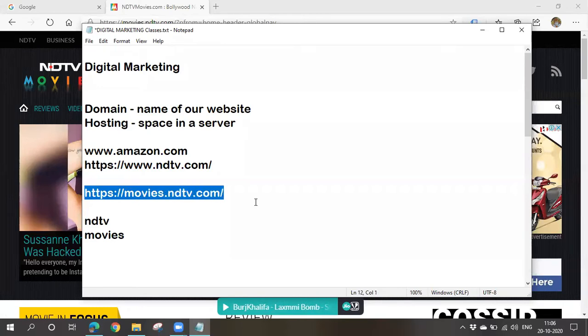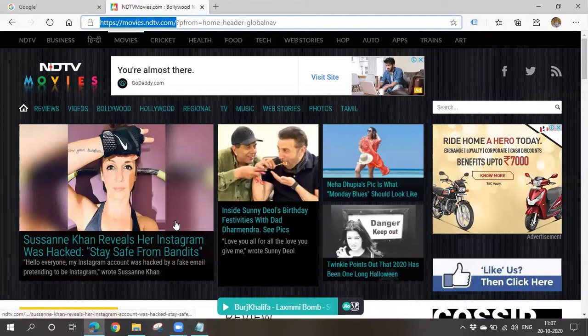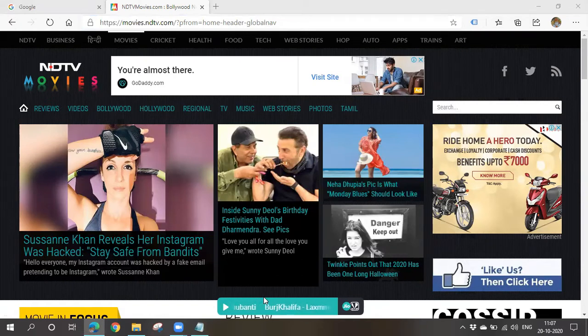A subdomain is nothing but a part of a domain. If we have too much data or too many things to store, and we want to divide our data, then we can create subdomains. Subdomains look like this: movies.ndtv.com. This is the NDTV website, and NDTV usually has so much data. They want to show it to people by dividing it so that people can easily notice and read it. That's why they have divided their domain name into subdomains.